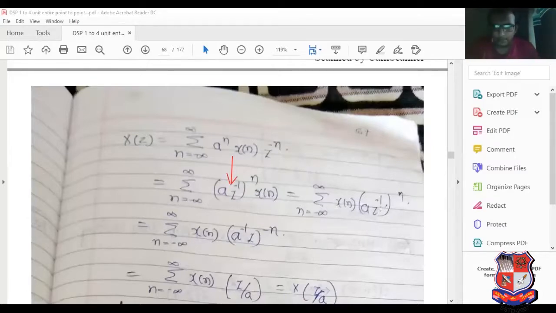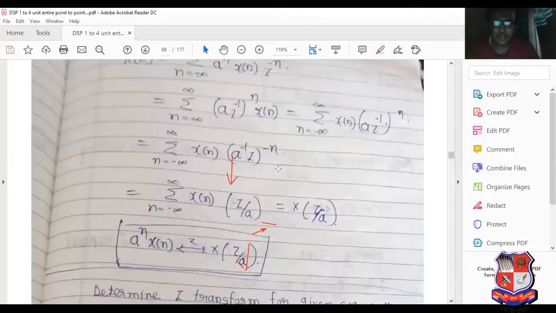So here we can say a inverse z. The z term must be raised to a negative power according to the definition of the Z transform. That's why a inverse z raised to minus n. The z term is compulsorily required to be present in terms of minus n. So a inverse z raised to minus n, and here we get z by a. So the last answer is x of z by a.